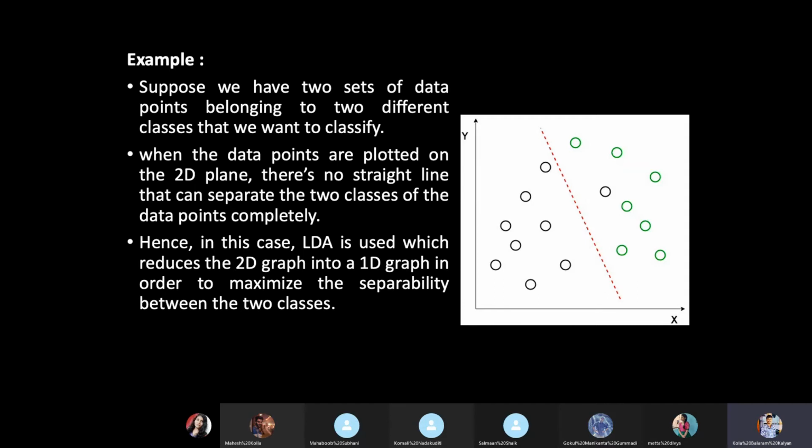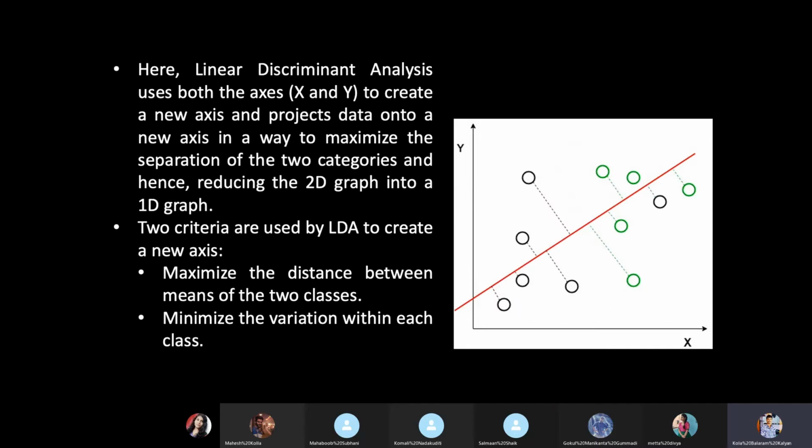So here the linear discriminant analysis can be done by calculating the regression line and treating that as an axis. A regression line can be fit between the points, and all the points located on the 2D plane, with x and y coordinates, will be moved onto the new axis, that is nothing but our regression line.